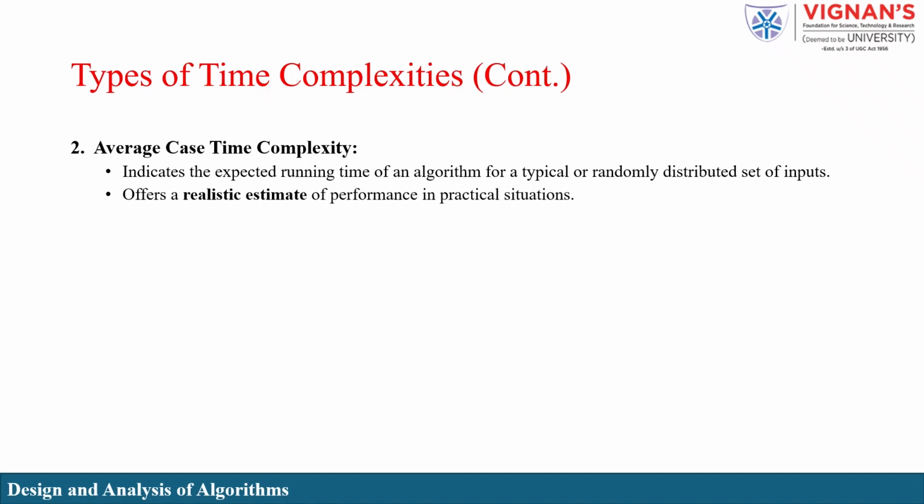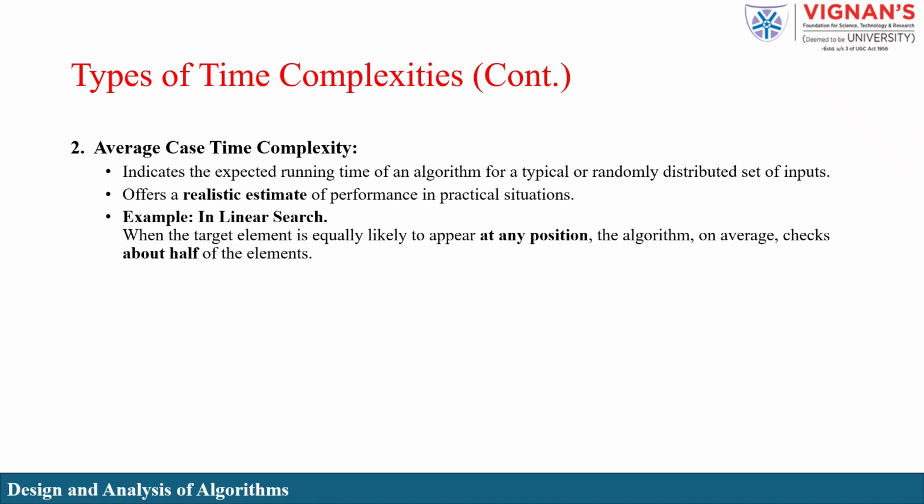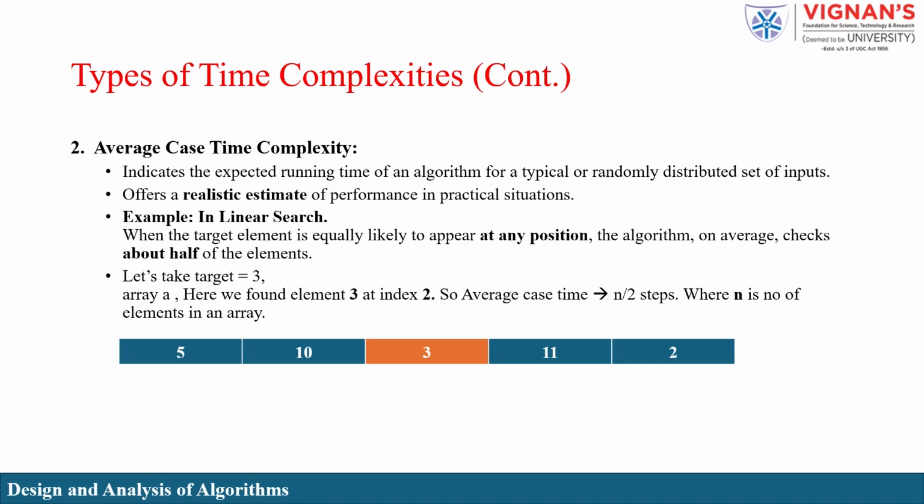For example, consider a linear search. If the target element is equally likely to appear at any position in the array, then on average, the algorithm will check about half of the elements before finding it. Suppose the target value is 3, and we search for it in an array. If the element 3 is found at index 2, this represents a typical case where the algorithm performs several comparisons, but not the minimum or the maximum number possible. Therefore, the average case time is usually around n/2 steps, where n is the number of elements in the array.